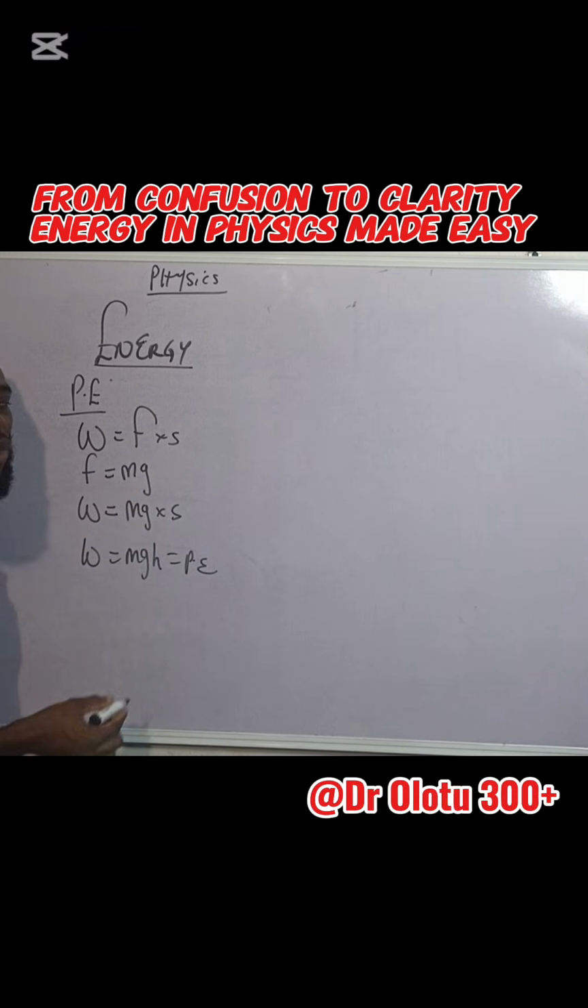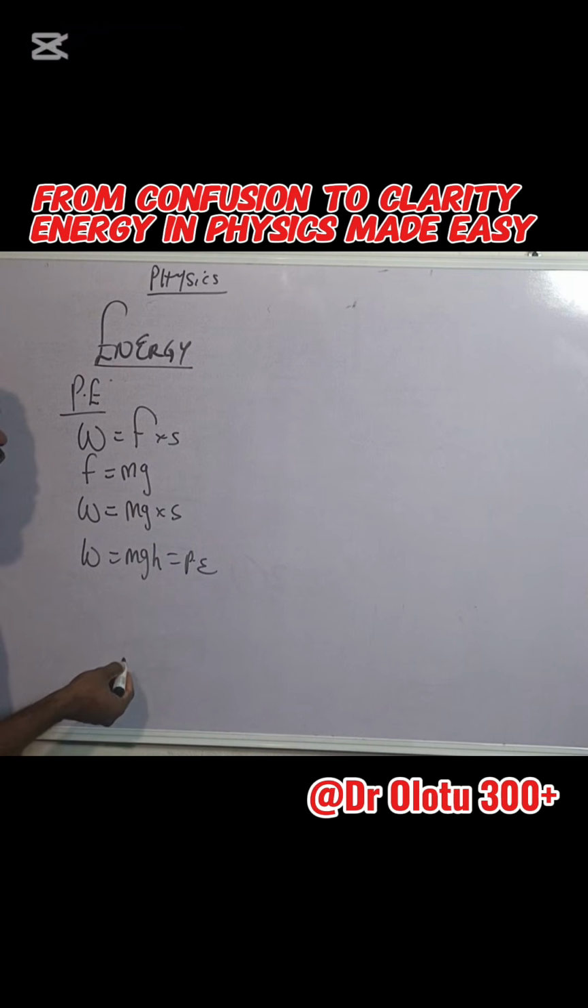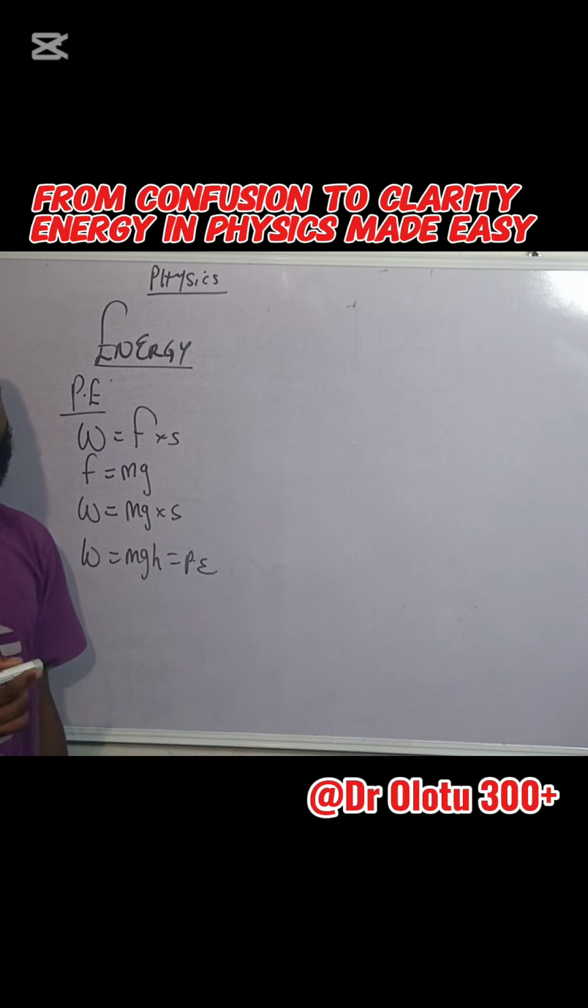This is the reason why the unit of work and the unit of energy is the same, which is joule. I've not shown you that for kinetic energy, but from what I've shown for potential energy, it is very clear that the unit of work and the unit of potential energy should be the same, which is joule.